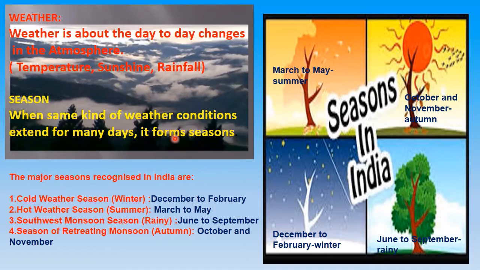Now coming to the major seasons that have been recognized in India. There are 4 major seasons. This is your cold winter season, which spans from December to February. Then the hot weather season, from March to May. Then we have the southwest monsoon, which is the rainy season, from June to September. Then we have the season of retreating monsoon, which is autumn, October to November. And these are the pictures which reflect the particular season that it shows. This again you should look into.